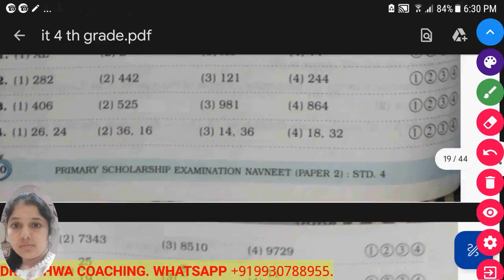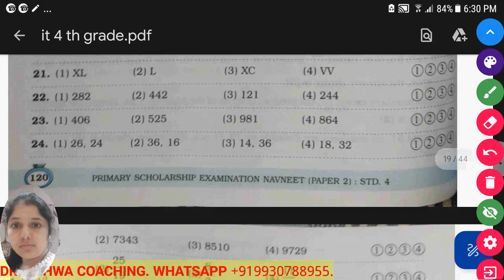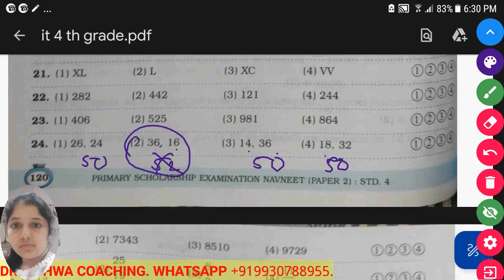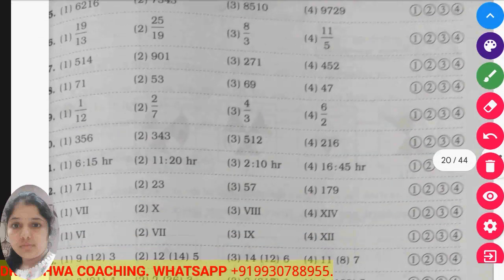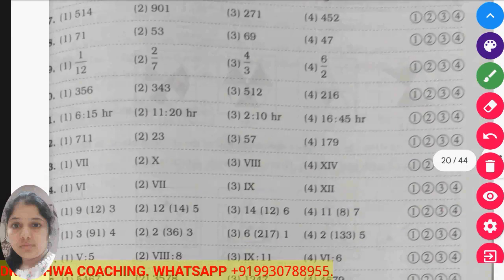If you look carefully, if you add both the numbers, 26 plus 24 becomes 50, 36 plus 16 becomes 52, 14 plus 36 becomes 50, and 18 plus 32 becomes 50. So the sum of all the other numbers is 50, but this is the odd one out here. Now again, the next Roman number sum we will check.